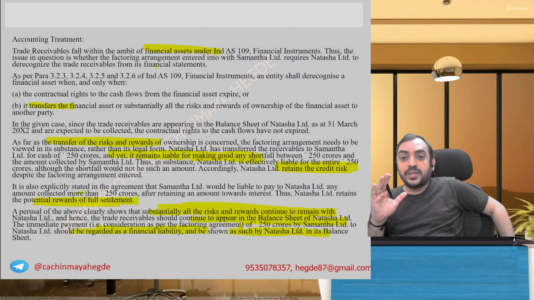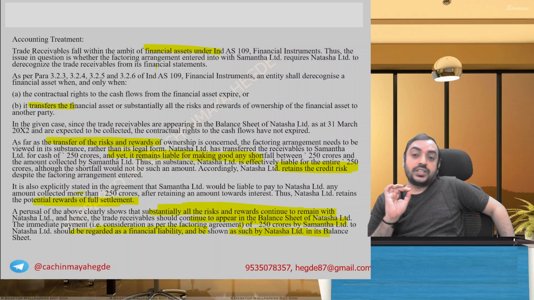You got the summary point of this? You have an asset, you have transferred the asset. But even after transferring the asset, you still have the risk as well as the reward with you. Significant risk and rewards are not transferred, so control is not transferred. So you should continue to recognize the asset, and the money received you continue to show as a liability. And when everything is settled, you close the asset, you close the liability.